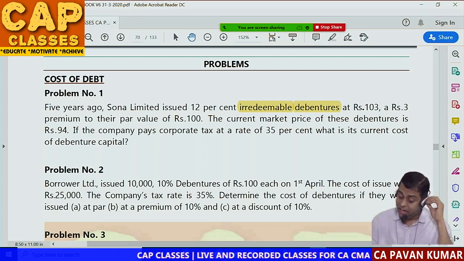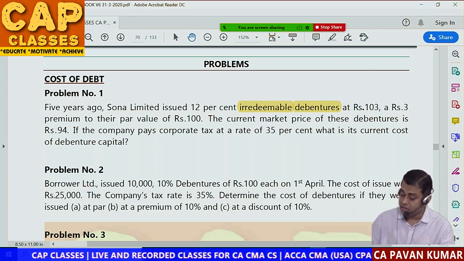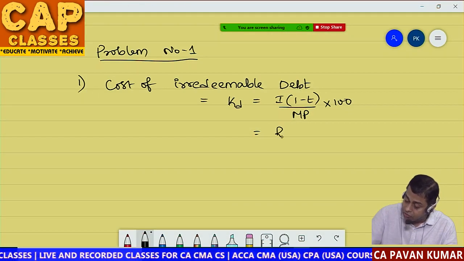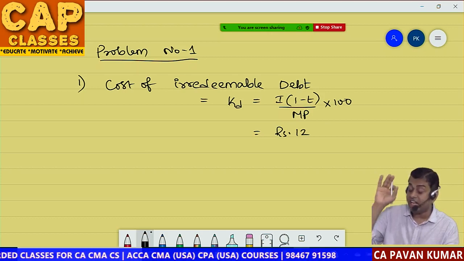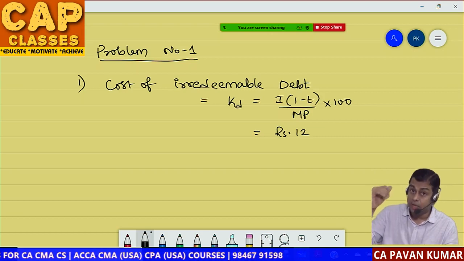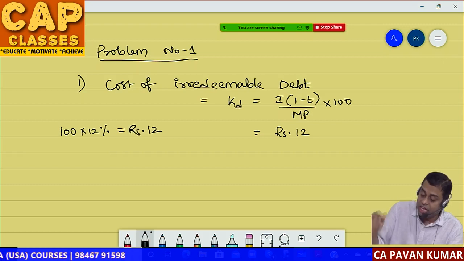What is the interest rate? 12%. So 12% on 100 rupees is 12 rupees. So I'll take rupees 12. I'm writing rupees intentionally because that 12 is not a percentage. That is 12 rupees. How did the 12 rupees come? 100 rupee face value into 12% is equal to rupees 12. So this is what I have taken in the formula.